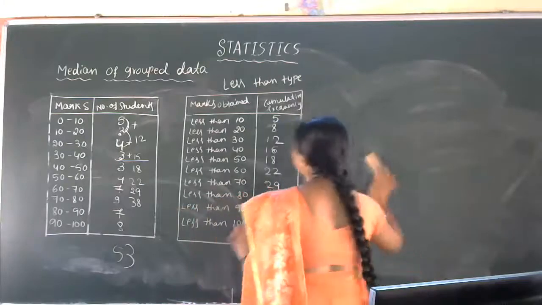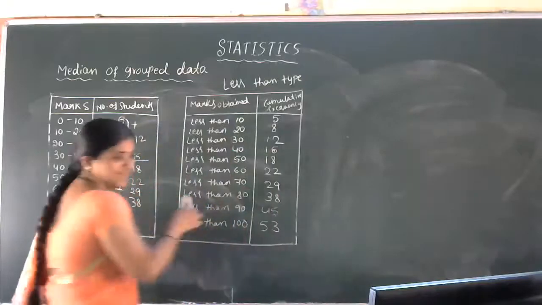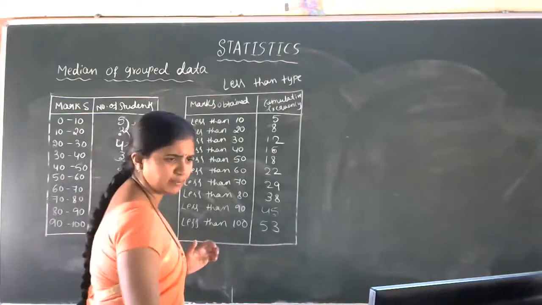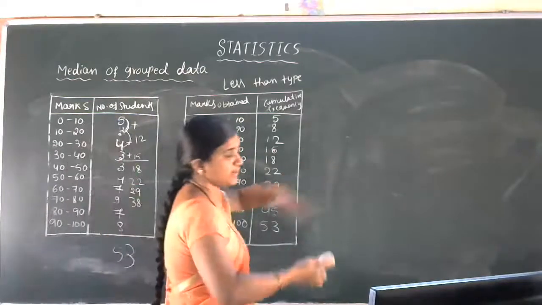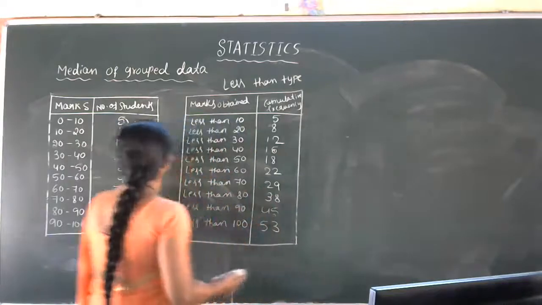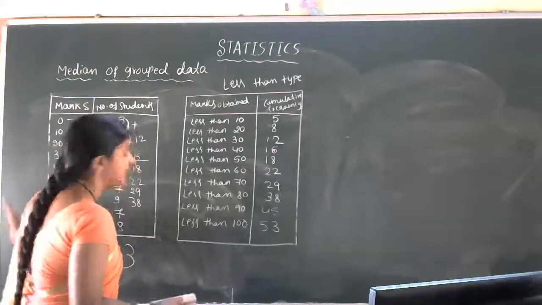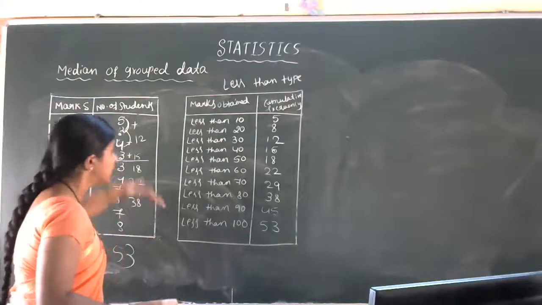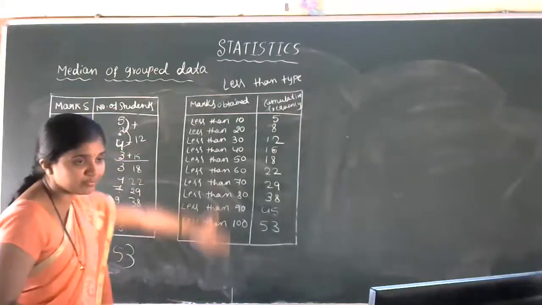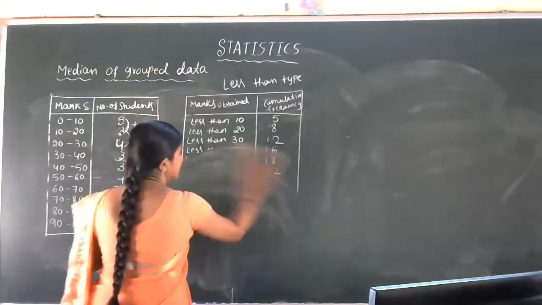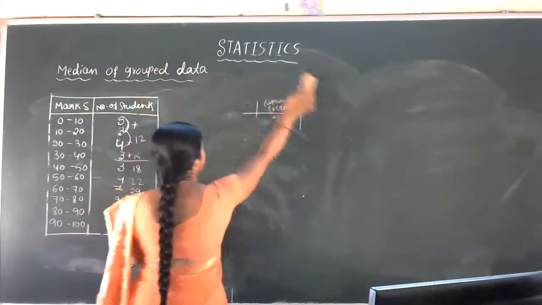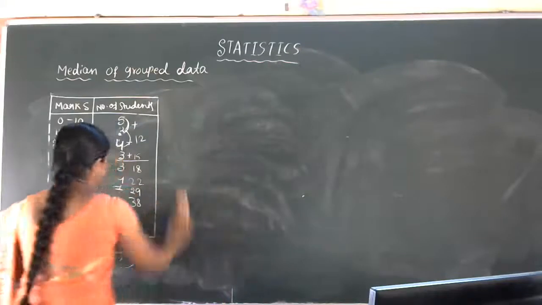For the less than type also, I don't want this less than 10 column, for the median problem directly. So this is just the basic part, less than conversion and more than conversion. Now we have to solve the problem. We have to find the median of this data. For that we are going to take the help of this less than cumulative frequency only. So I'll erase this one because I'm going to prepare the table, this one only.